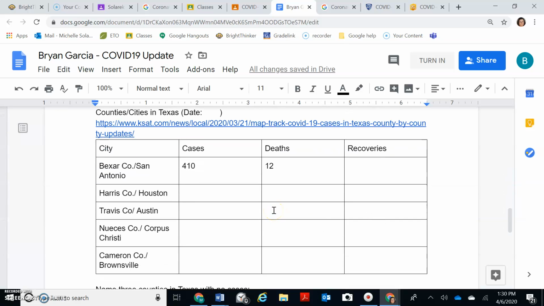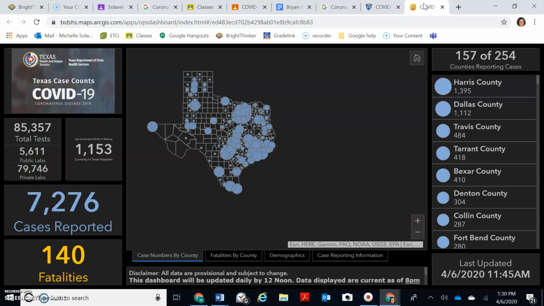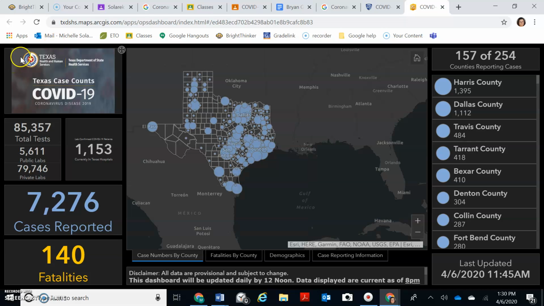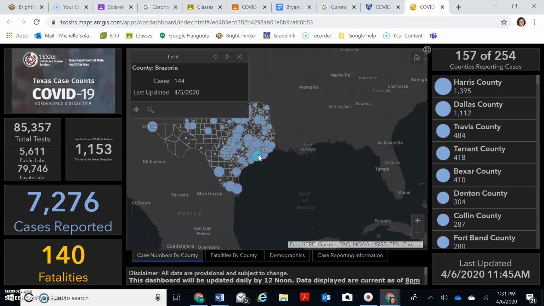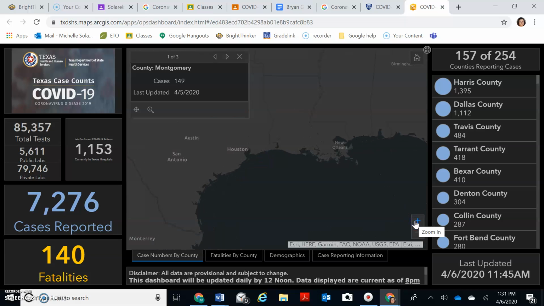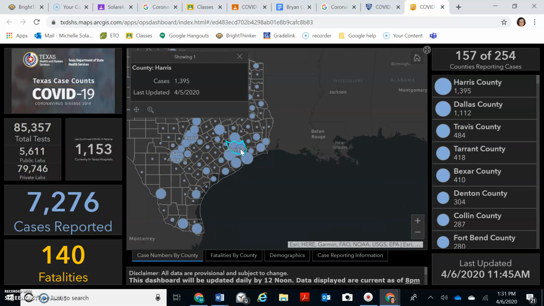Oh, now this is something that's talking about specific counties and cities of Texas. So let's take a look at that. For that, we're going to go to this map, I think. Yep, this is our Texas map. It tells us right there. And right now, let's go to Houston. That's our biggest one. Houston, Brazos. No, that's not right. Montgomery County. No. So what we want to do is scroll in there. Harris County. That's what we want. It's the city of Houston, but it's Harris County.